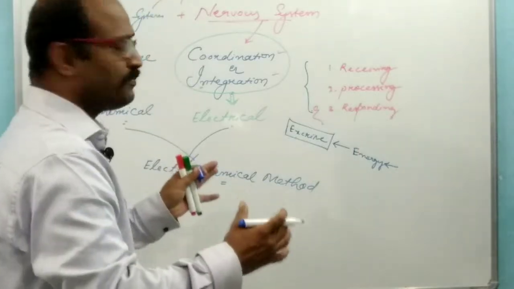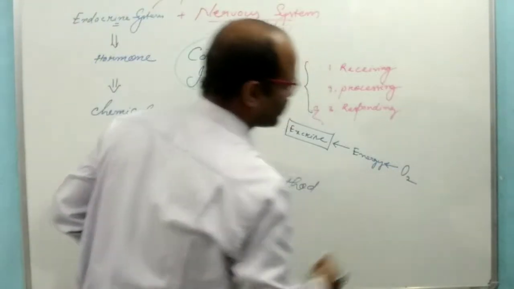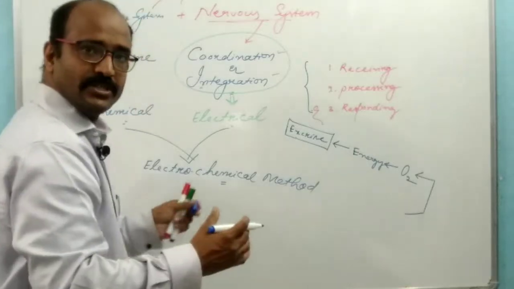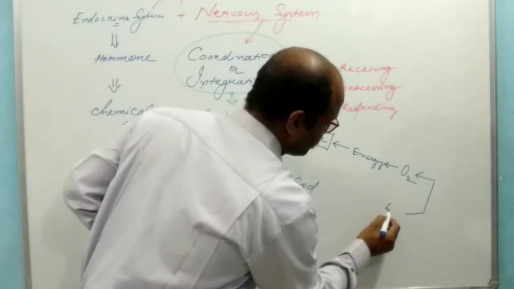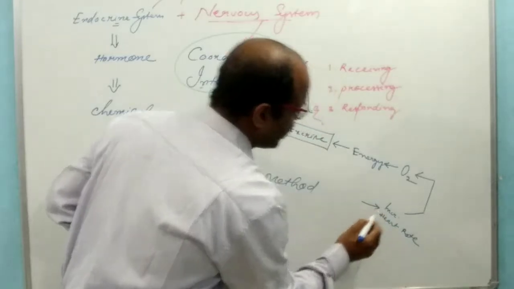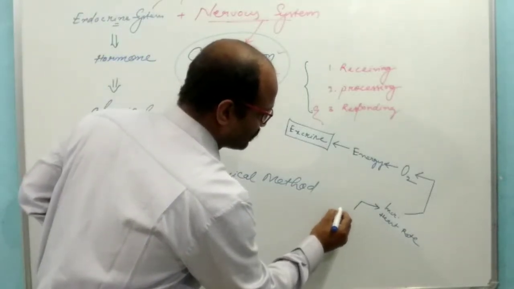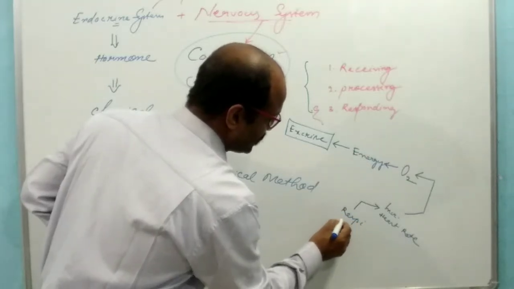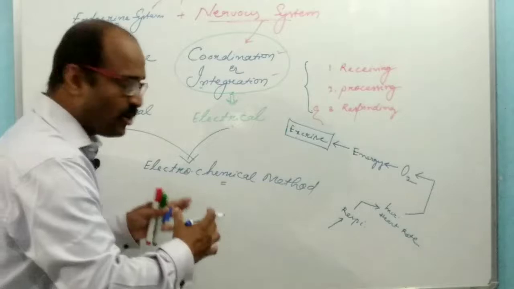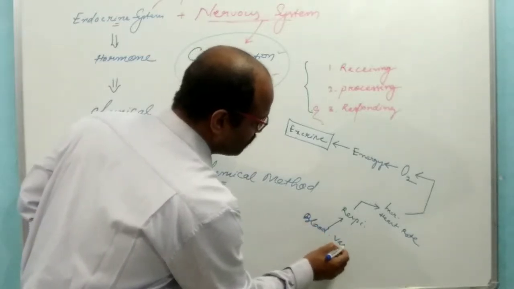The supply of more energy needs the supply of more oxygen, which needs an increase in heart rate, which needs an increase in the rate of respiration, which needs increased blood flow and activity of blood vessels.